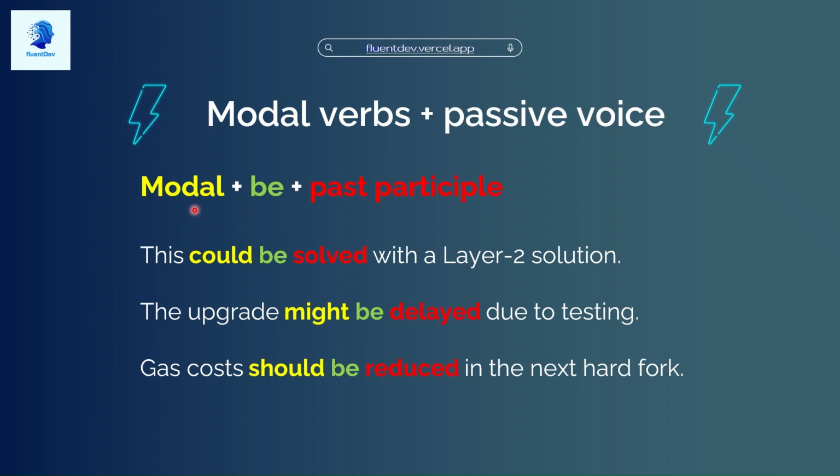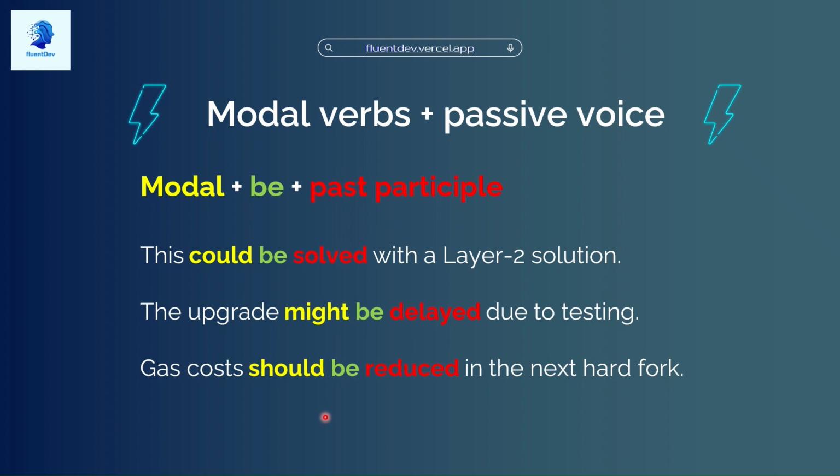When we're using modals, modal verb plus be verb plus the past participle is just the structure. So this could be solved. This means it's possible, right? The upgrade might be delayed. Another possibility. The cost should be reduced. We're just expressing maybe some kind of advice, okay?